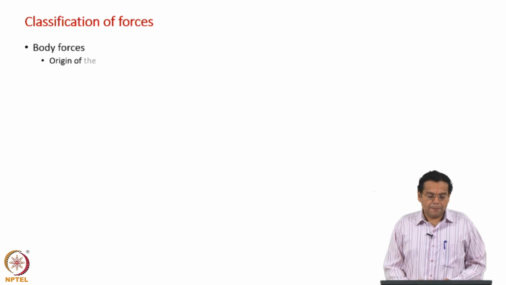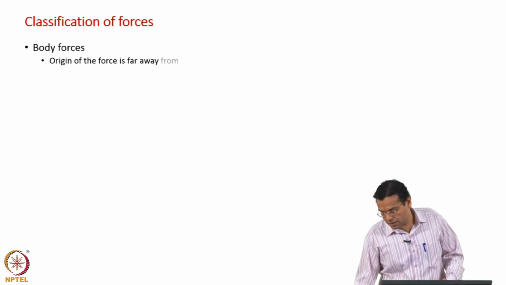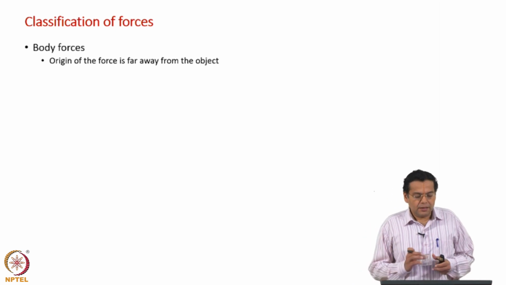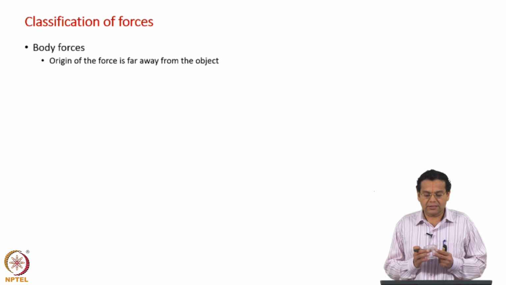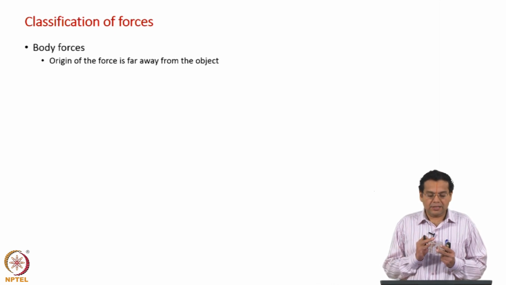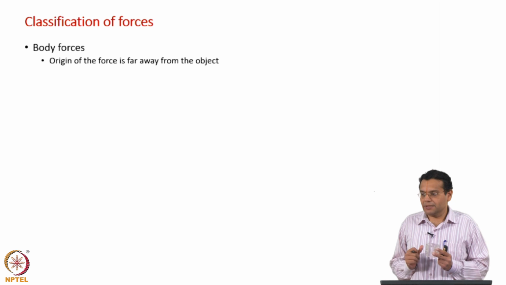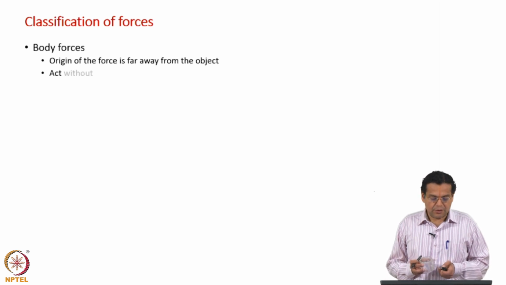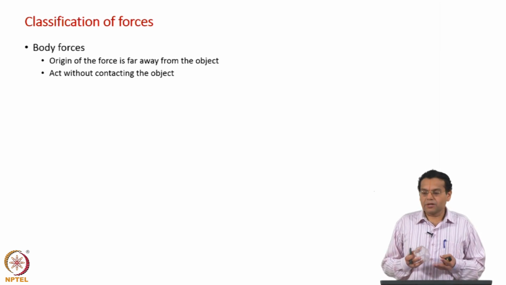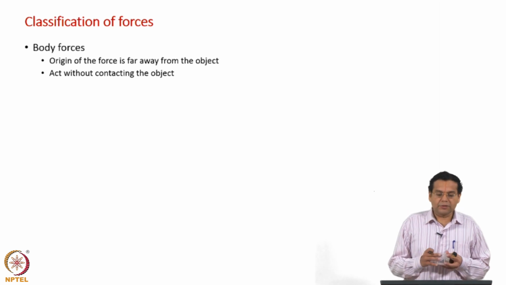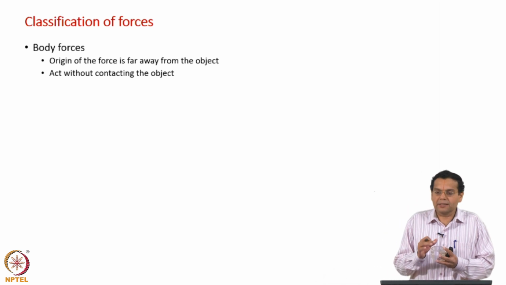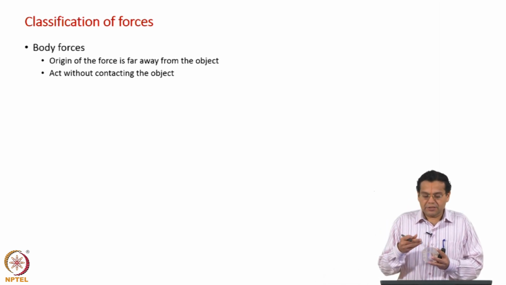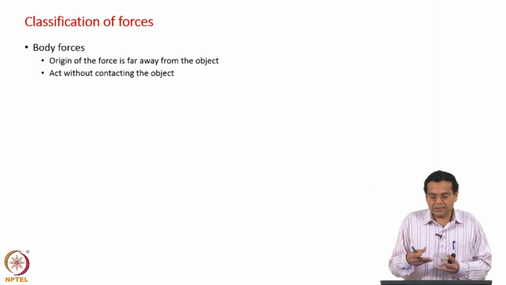First, if you take an object, the origin of the force is away from the object. Let us say gravitational force acts on this control volume; it acts on it, but the origin is away from the object. Body forces act on the control volume without contacting the object. The gravitational force is nowhere in contact with the object. So, the origin is away, which leads to the fact that the force is not in touch or contact with the object.